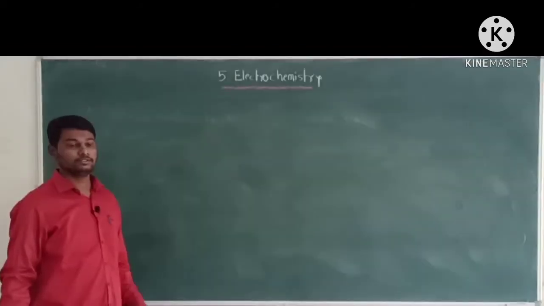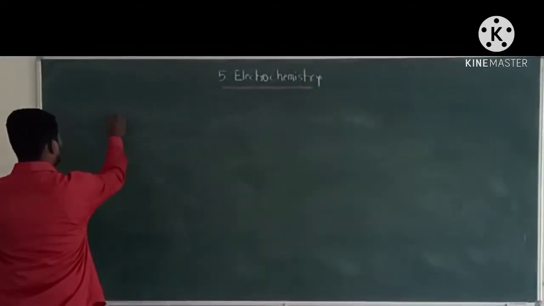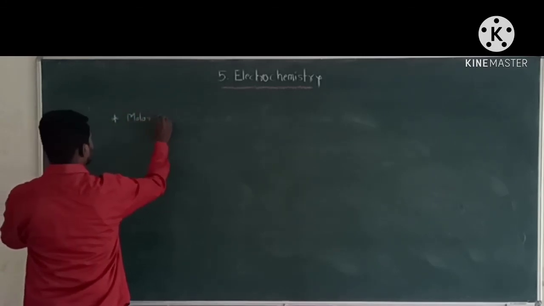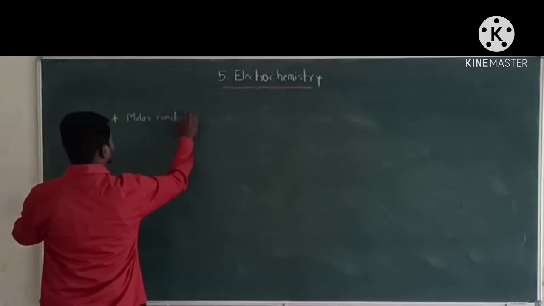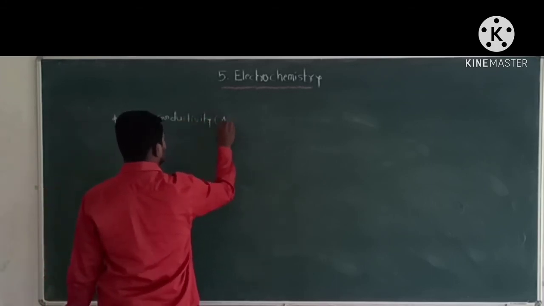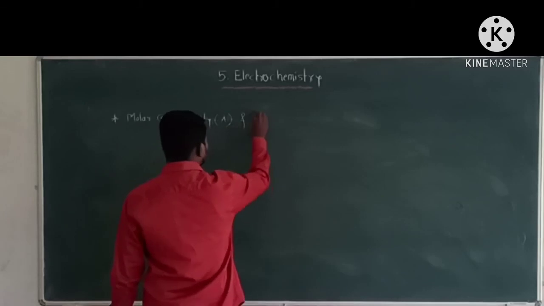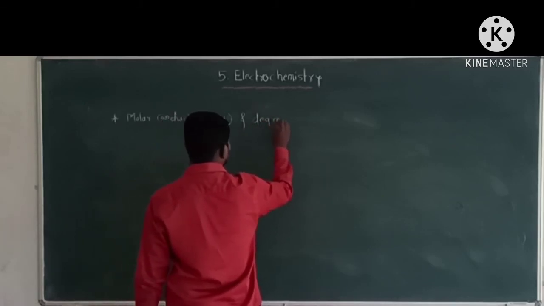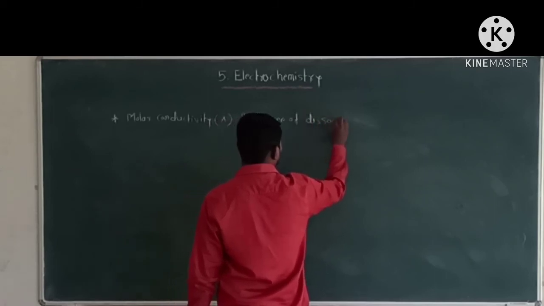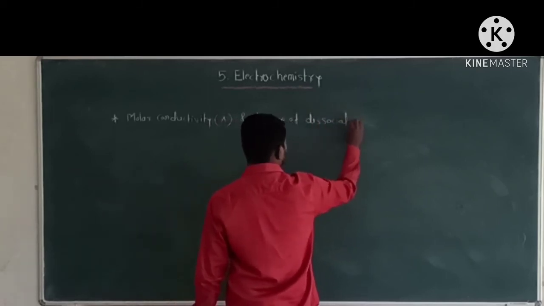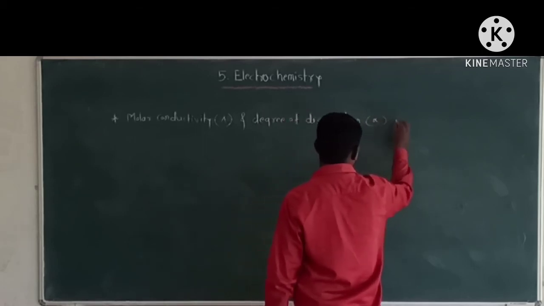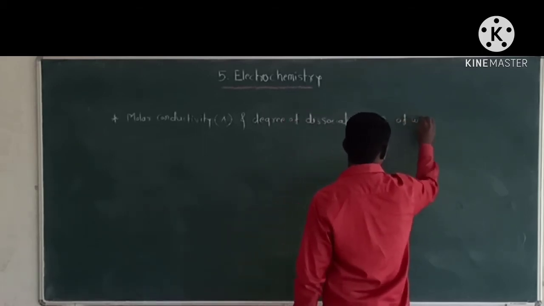Okay. Now the next point is the molar conductivity, that is capital lambda, and degree of dissociation, that is alpha, of a weak electrolyte.